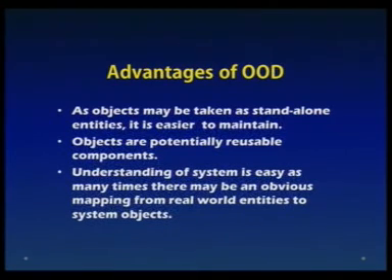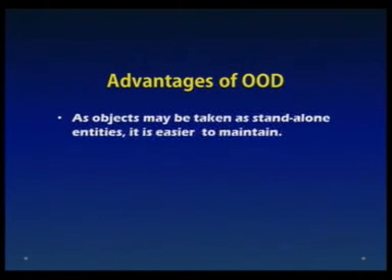Now coming to one important aspect: when we are doing object oriented analysis and design, what kind of advantages may we extract? As I mentioned, objects may be taken as stand-alone entities, which is why they are easier to maintain. Individual objects you can maintain because they are stand-alone entities.